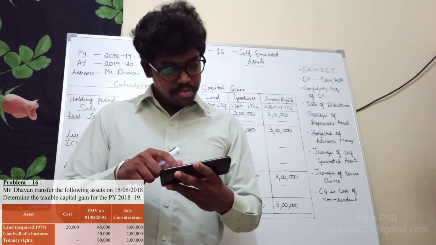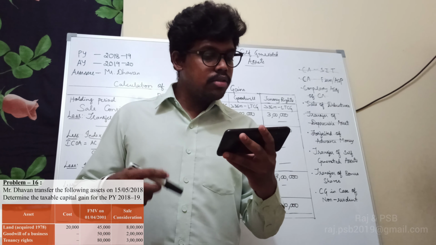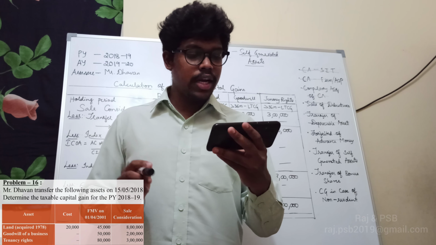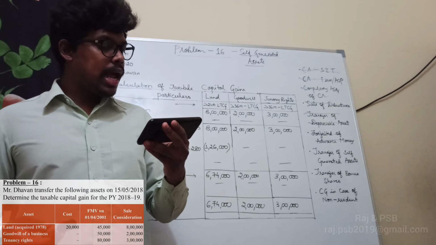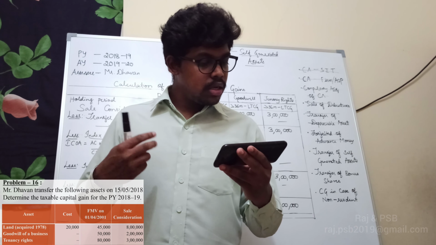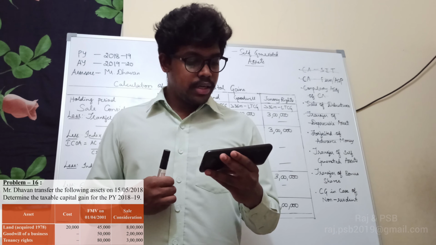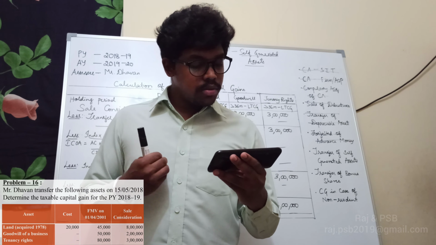Mr. Dhawan transferred the following assets on 15/5/2018: land acquired in 1978, goodwill of a business, and tenancy rights. There are three types of assets. Next, cost.